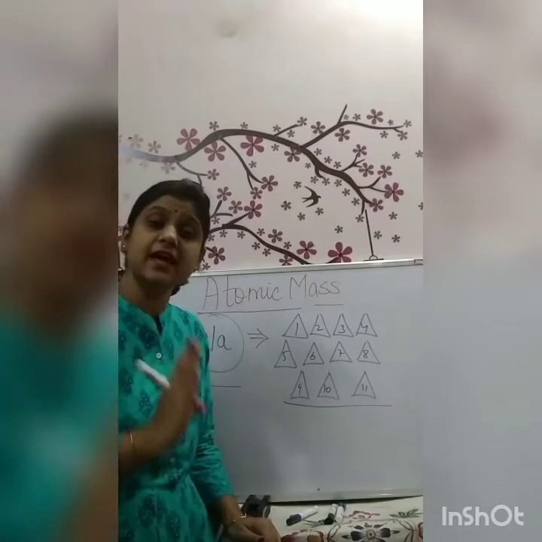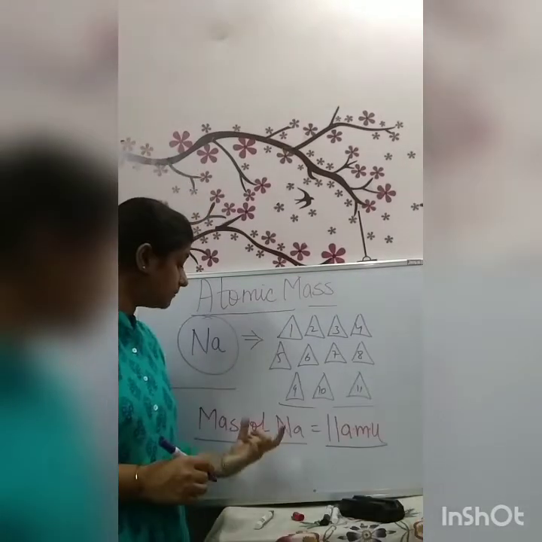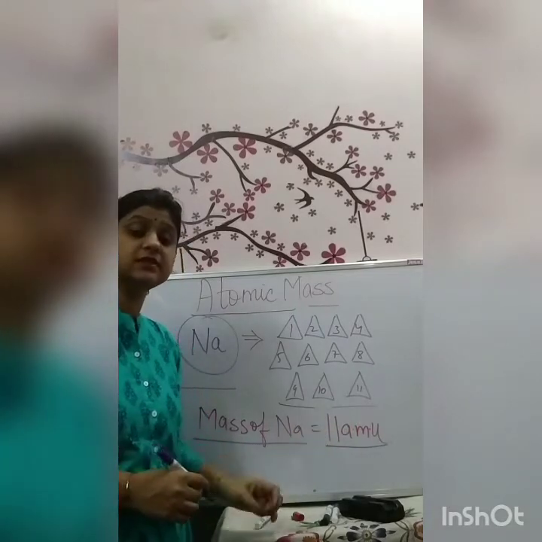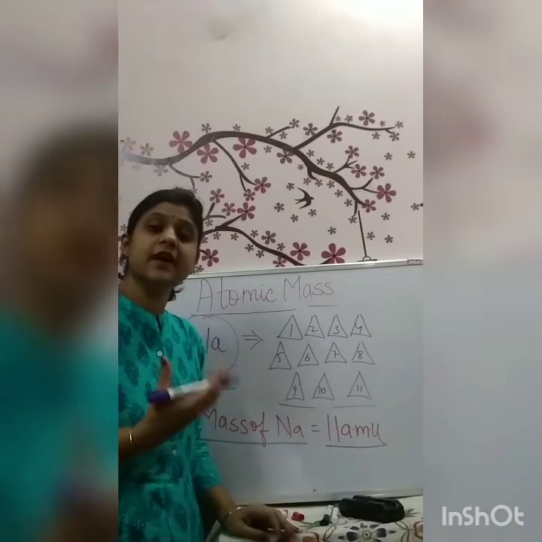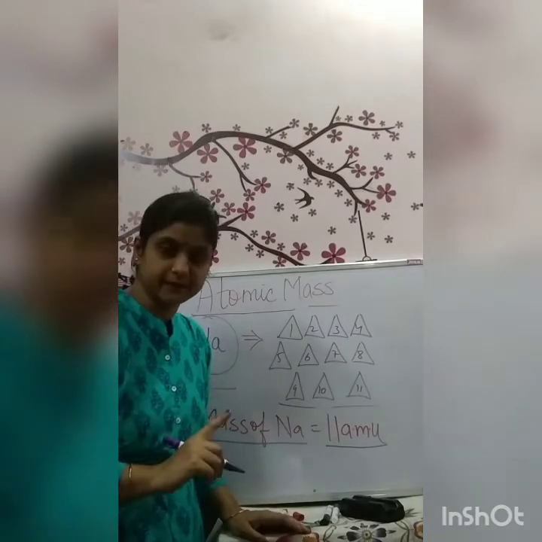It means 11 atomic mass units. It means that the mass of sodium is 11 atomic mass units. It means it is 11 times heavier than one part of carbon-12 atom.